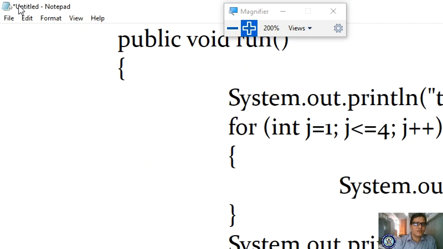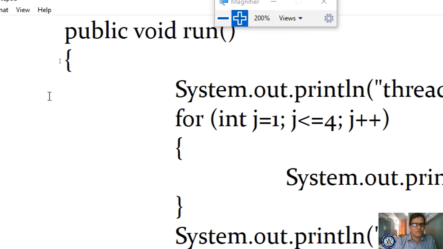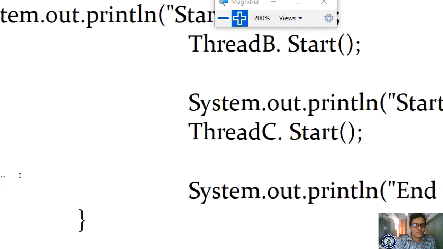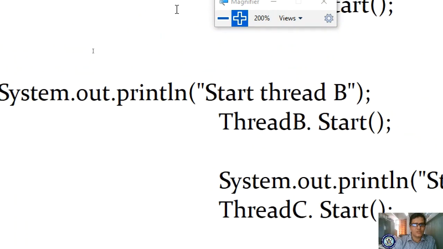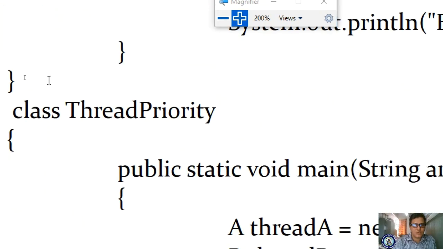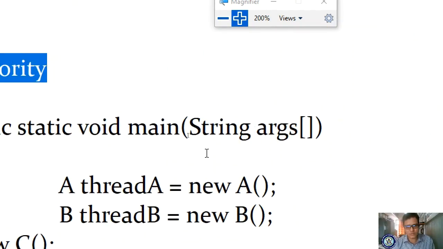So while saving, we have to go to File, New, Cancel. What is the name of the file we are supposed to save? We have to save it with the main method name. What is the name of our main method? It consists of ThreadPriority. So let me copy it, because it consists of a main method, right?